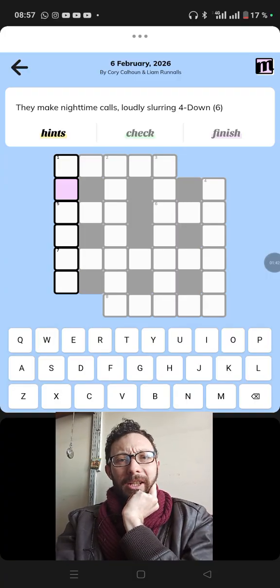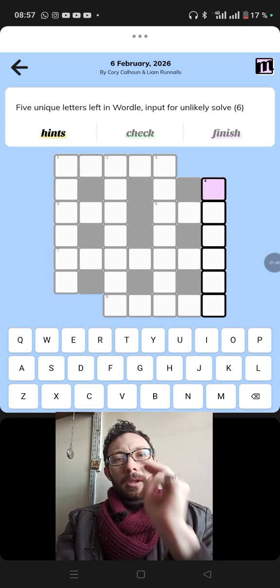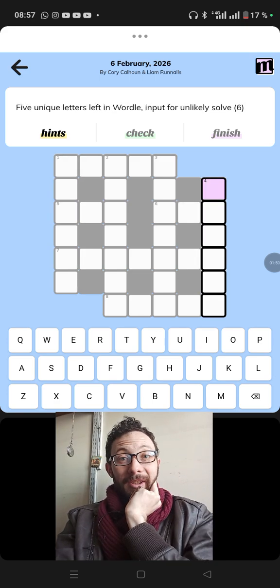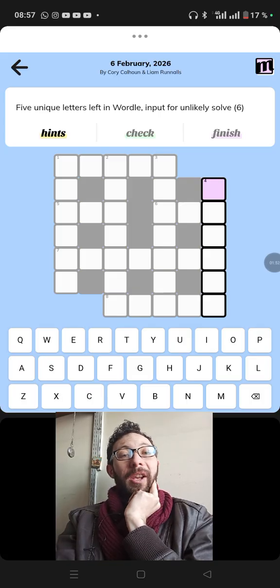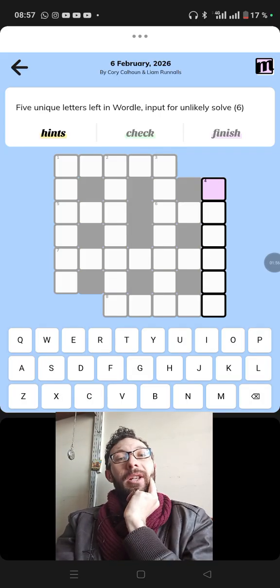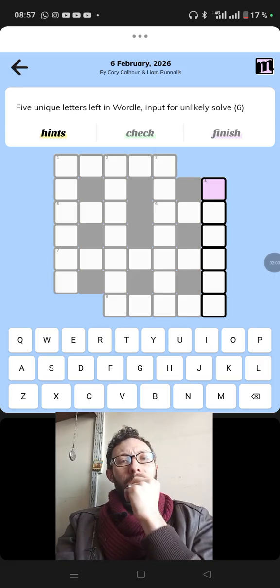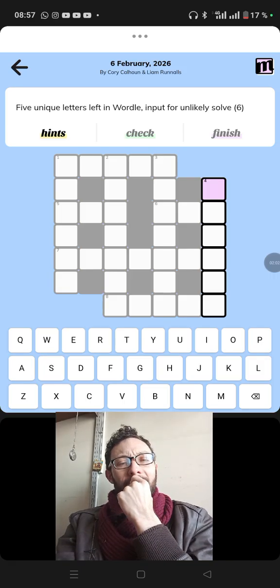They made nightmare calls, loudly slurring 4 down. We need 4 down. Let's check 4 down. 5 unique letters left in Wordle. Input for a likely solve. Wow, I love the surface. 5 unique letters left in Wordle. Input for a likely solve.